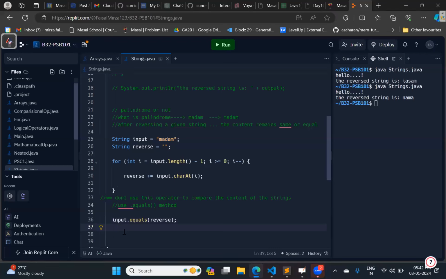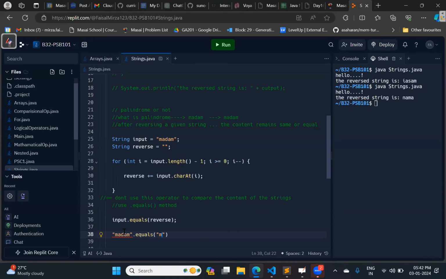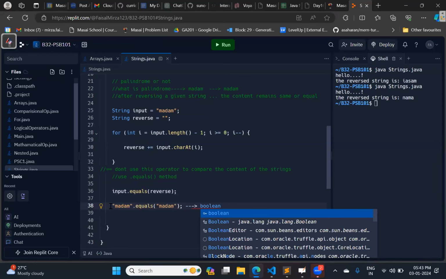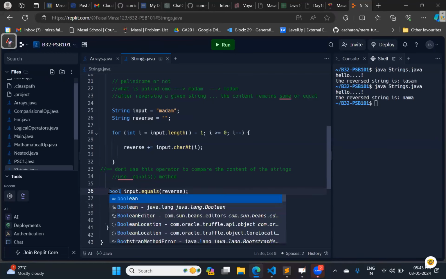Tell me what the output will be. Madam dot equals. What will be the return type? Can I say that I will get a Boolean output?